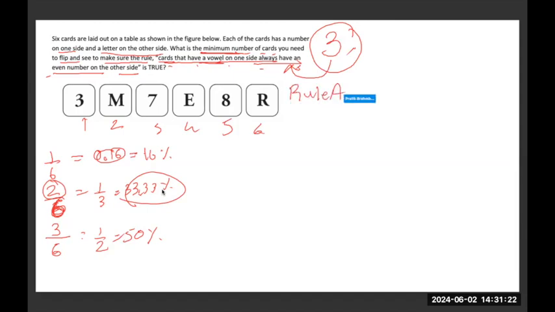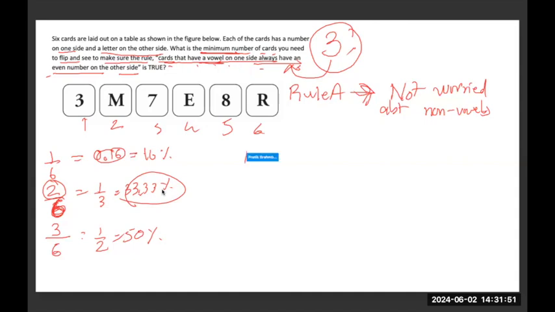Rule A: I'm not worried about non-vowels. Why? Because I don't care if non-vowels have an even or an odd number on the backside, but I have to prove that a vowel should have an even number on the back.